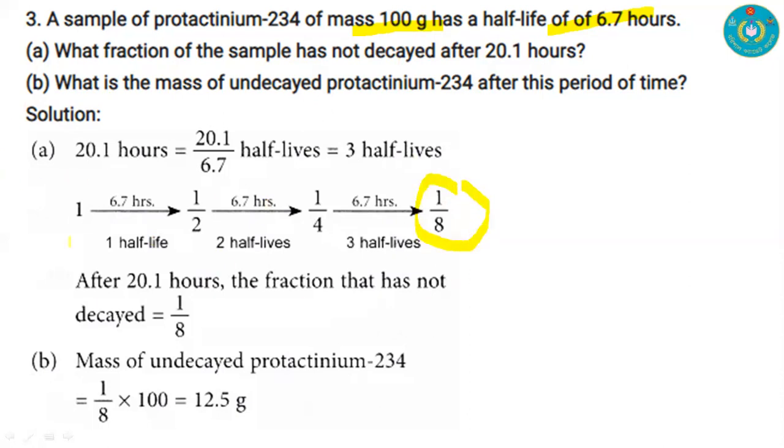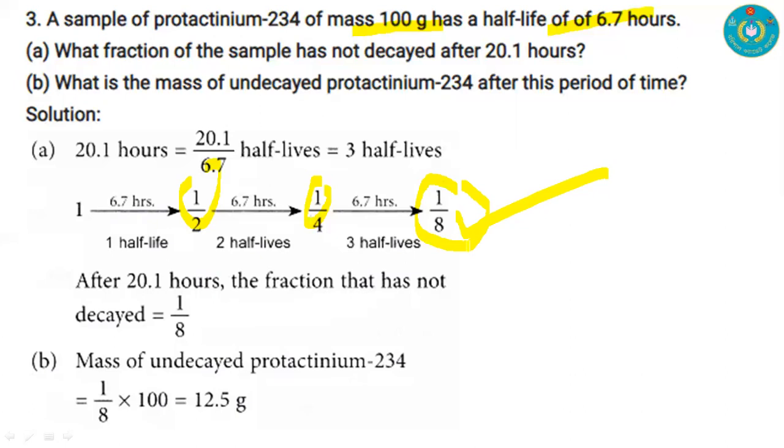At first, if we take 1, after the first half life it will be 1 by 2, after the second half life it will be 1 by 4, and after the third half life it will be 1 by 8. Our second question for you is, what is the mass of undecayed protactinium 234 after this period of time? To calculate the mass, we previously calculated that 1/8 of the atoms remain undecayed. Here 100 gram is the total, and 1/8 of it remains intact after 3 half lives.